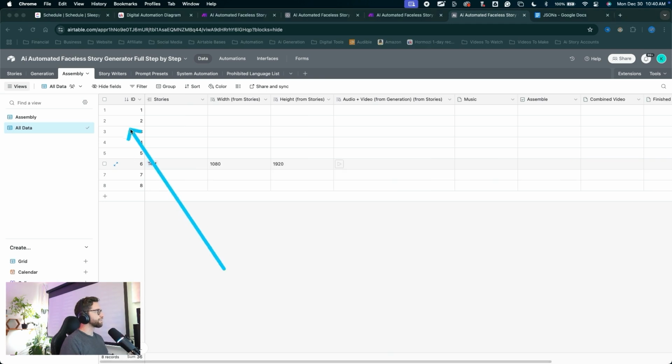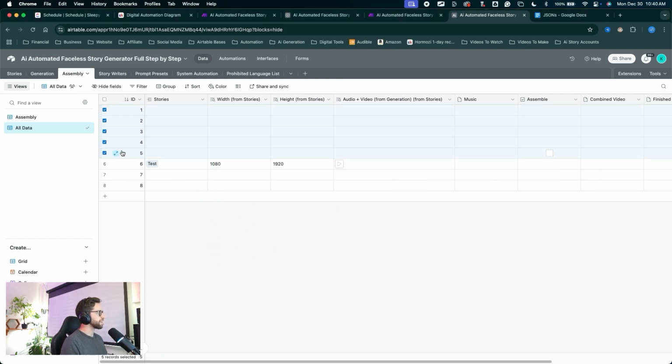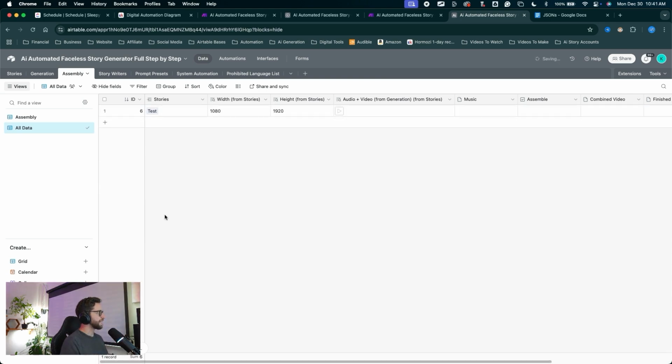button here. So we've got a bunch of records that have popped up in the assembly table that are blank. These were records that just came in here during our manipulation and the testing. So I'm just going to select all of these blank records, right click on one and delete them all.